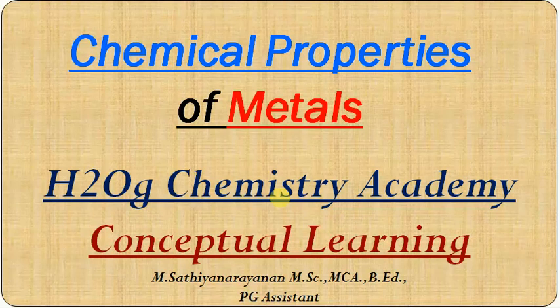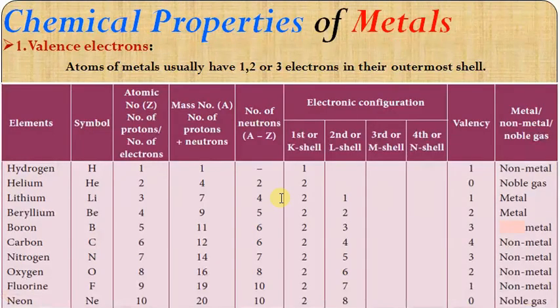In this video, we are going to learn the topic chemical properties of metals. This is a very important concept to understand the metallurgical process, and this chemical property of metal will give you a knowledge on how they react. Let us see the first point in the chemical property of metal.